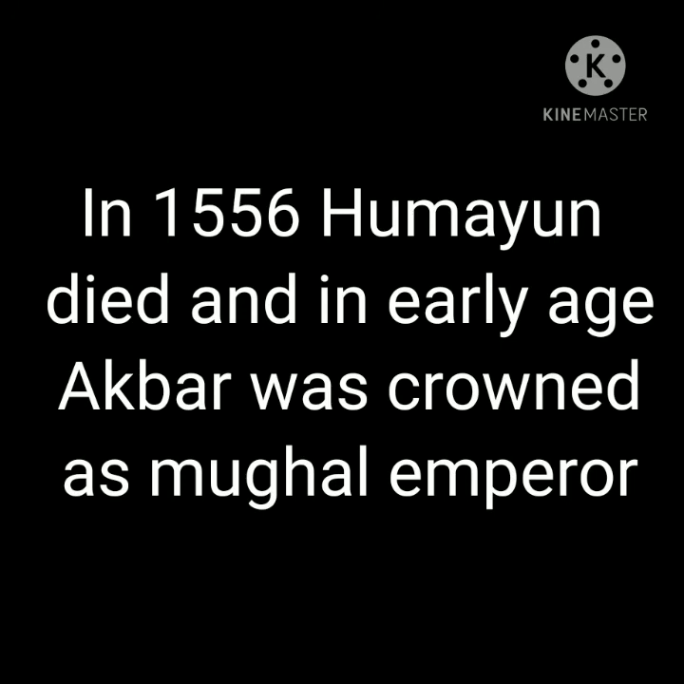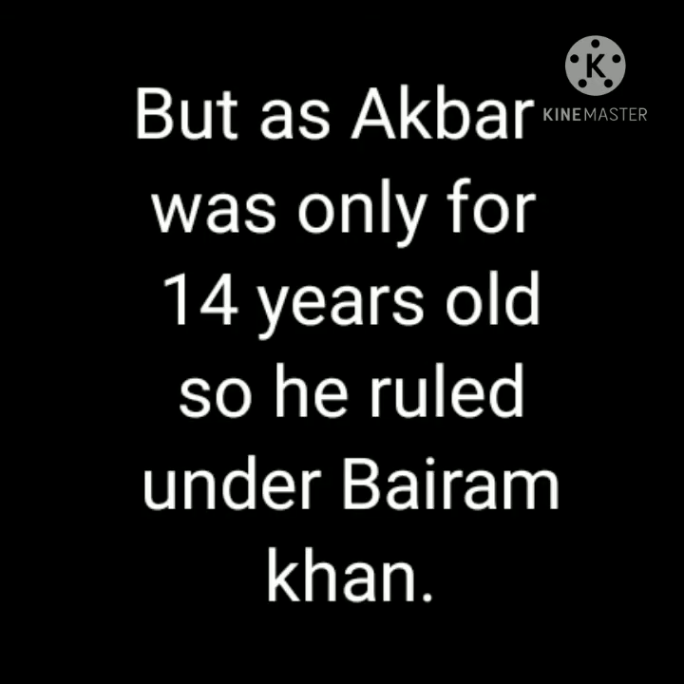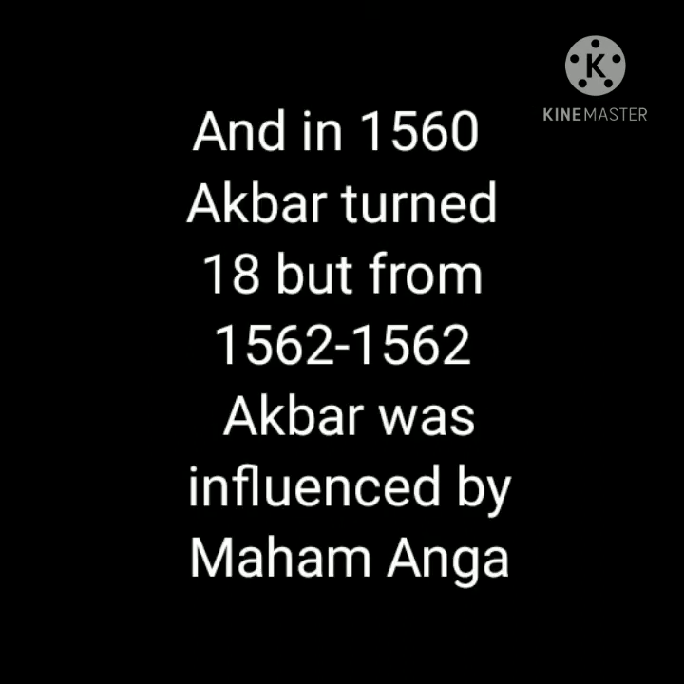In 1556, Humayun died, and at an early age, Akbar was crowned as Mughal emperor. But as Akbar was only 14 years old, he ruled under Bairam Khan. And in 1560, Akbar turned 18. But from 1560 to 1562, Akbar was influenced by Maham Anga. Now, let's see some of Akbar's facts.